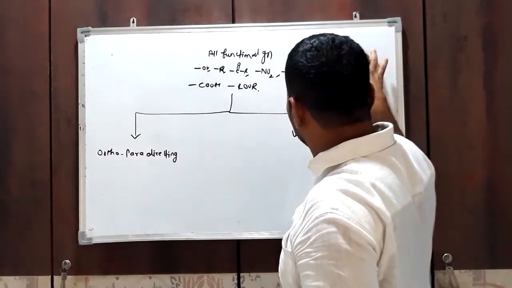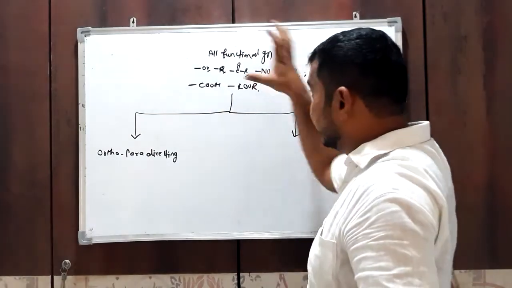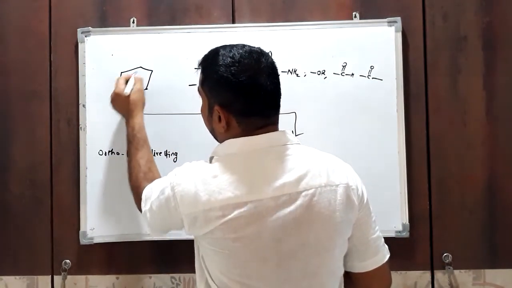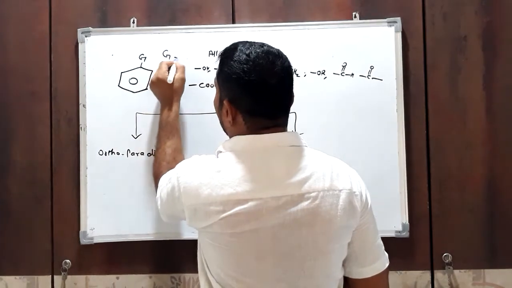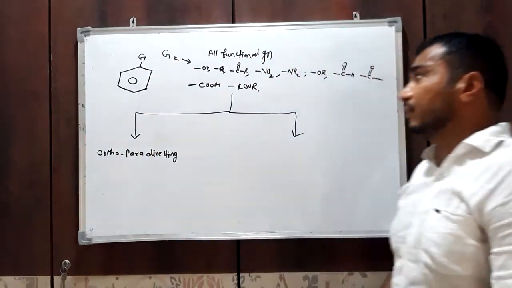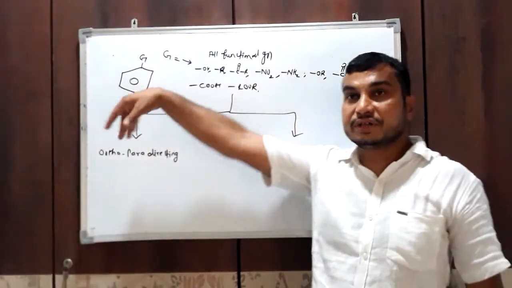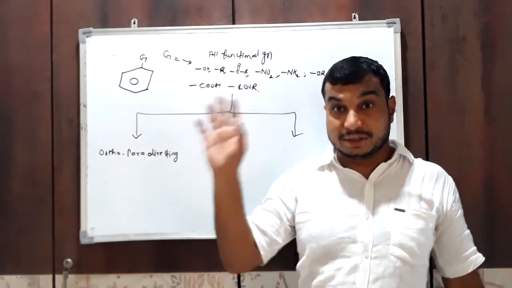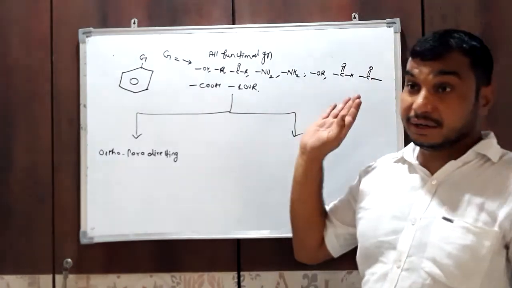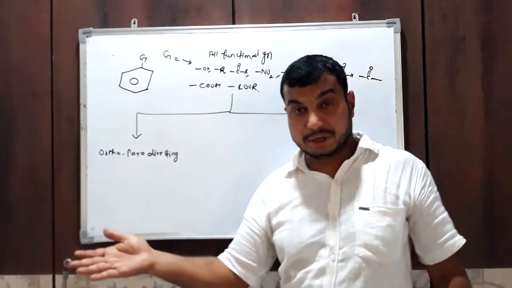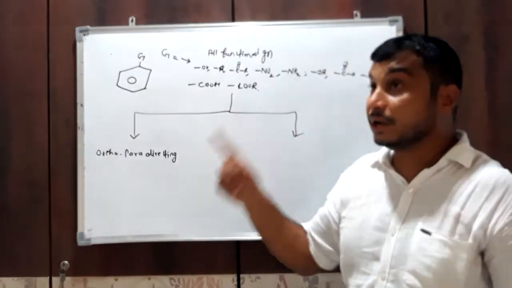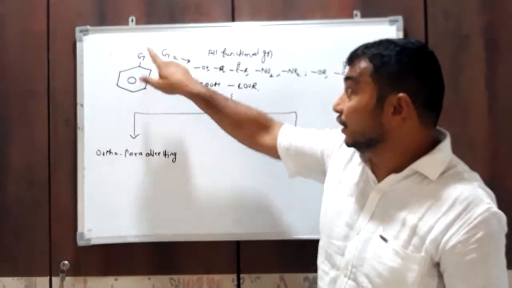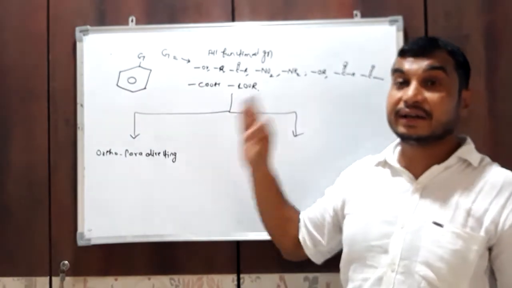If one of the groups is present on the benzene ring, where G is the group, and we perform an aromatic electrophilic substitution reaction with that compound, then the next incoming electrophile is going to attach at the ortho and para position and not at the meta position. Then that group G is said to be an ortho para directing group.